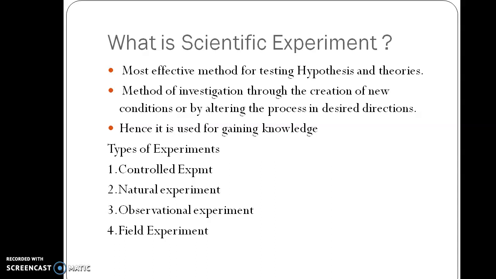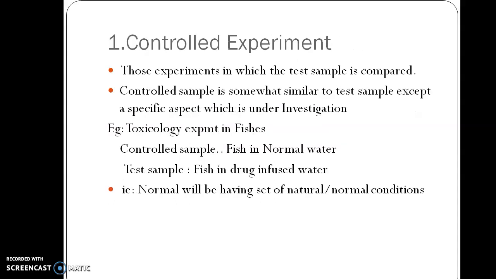Then what are the different types of experiments that we commonly use? Generally, four different experiments are used in most research. The first one is the controlled experiment, the second is the natural experiment, the third is the observational experiment, and the fourth is the field experiment. So let's move to the detail of each one.